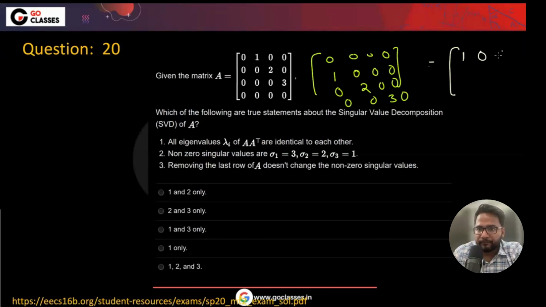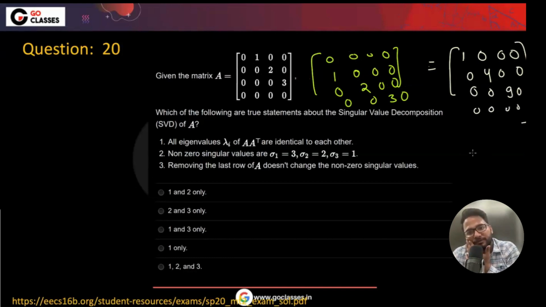Now this row multiplied by this is 0. This row multiplied by this row is 4, and then all are 0. This row multiplied by this is 9, and then all the rest are 0. So this is A A transpose. Now you tell me, are the eigenvalues 1, 4, 9? Yes. So are they identical? Obviously no, right? So I think no. What about the others?